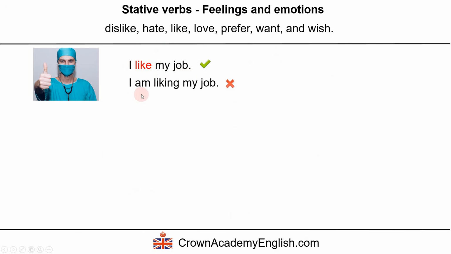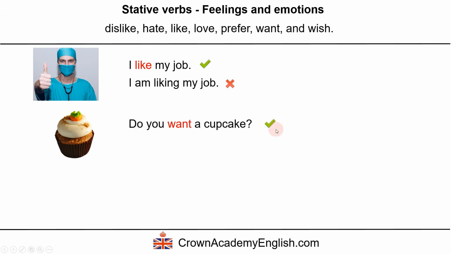We cannot say I am liking my job. Do you want a cupcake? So here we have the question form in the present simple. Do you want? But we cannot use the ing form. Are you wanting? No, this is a mistake.